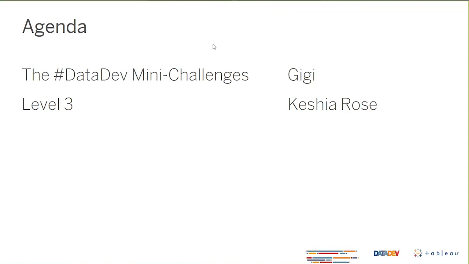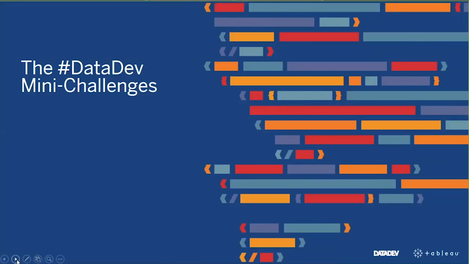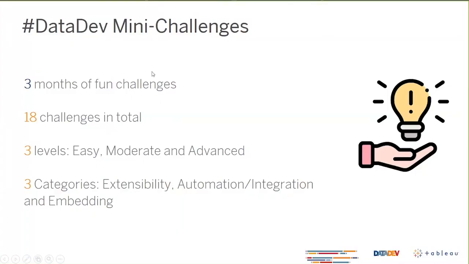So if you are new to the DataDev mini challenges, let me give you a quick overview. First, it's been 3 months that we run these fun mini challenges. June is actually the last month we are running the challenges. So if you haven't done any mini challenges, June is the last month. We have 18 challenges in total with 3 different levels: easy, moderate, and advanced. So you can do all 3 or just get started on easy and moderate. It really depends on your level and your skills.